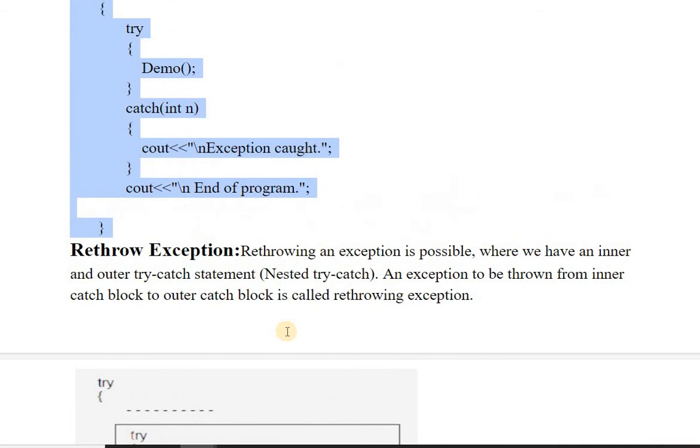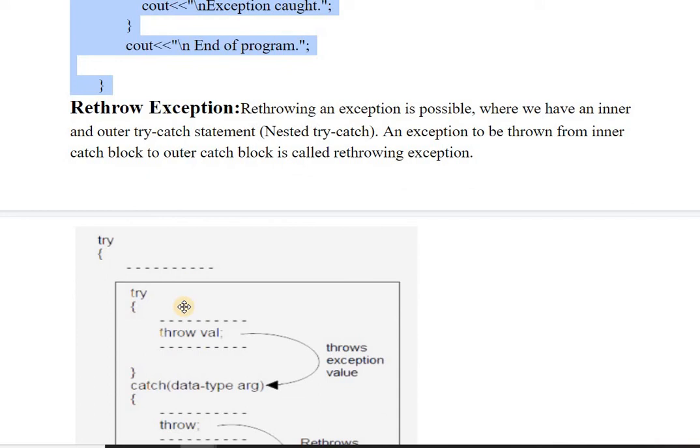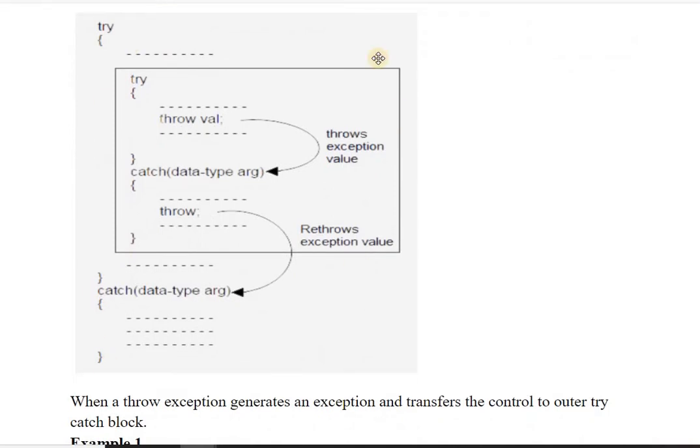Next topic is rethrowing an exception. Rethrowing an exception is possible where we have inner and outer try catch statements, or you can say nested try catch, where an exception is thrown from the inner catch block to the outer catch block. In the previous video also we saw one example. Understand this with the help of this diagram.